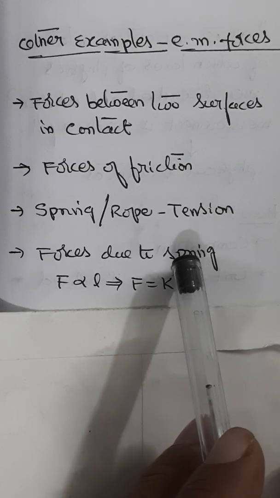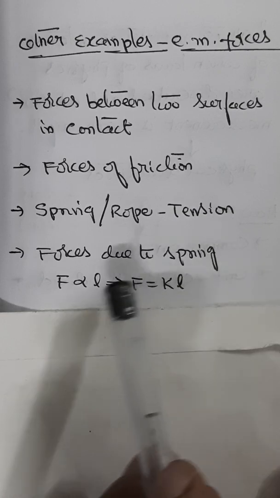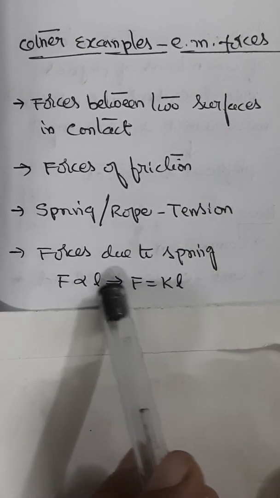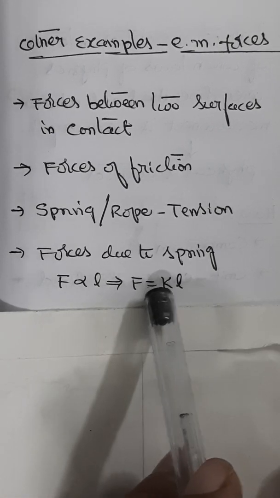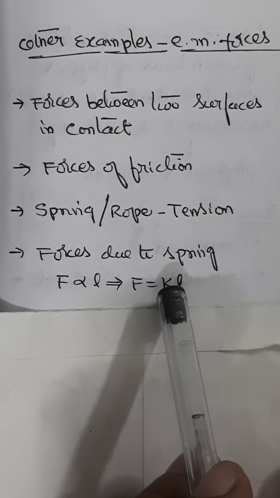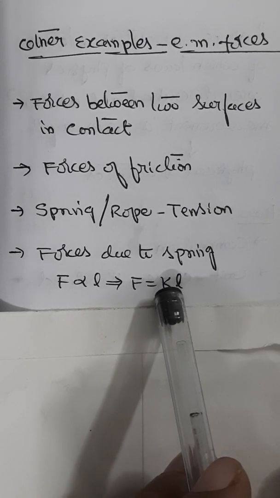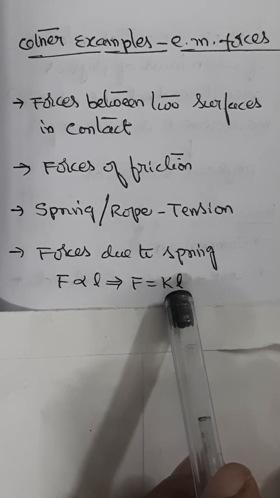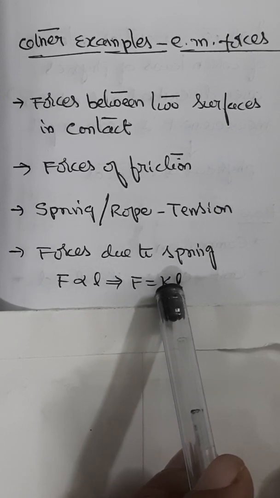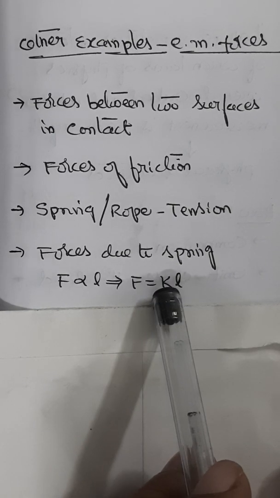Yet another example of electromagnetic forces is forces due to a spring. So when extension or compression is not too large, the force exerted by the spring F is proportional to the change in its length L. So you can equate this as F equals some constant K times L, where K is called the spring constant. So if the spring is extended, the force will be directed towards the center, and if it is compressed, the force will be directed away from the center. This force comes into picture due to electromagnetic forces between the atoms of the material of the spring.